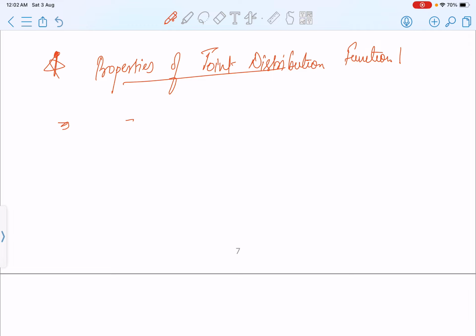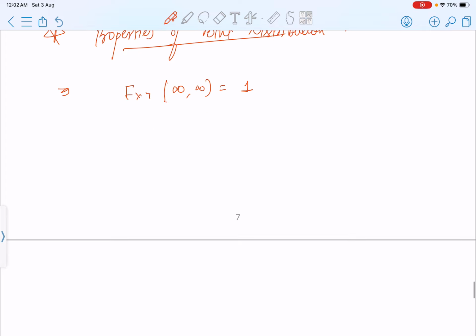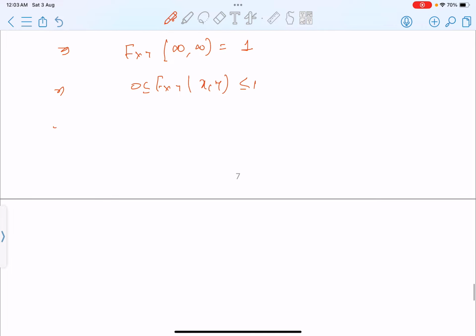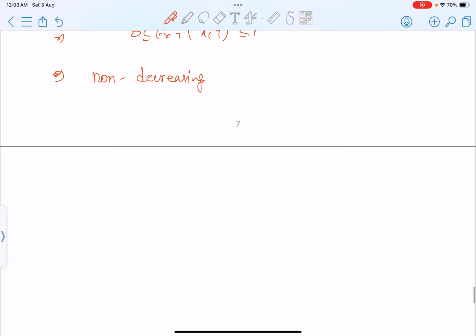F of x, y at infinity will be 1, obviously, and it will always be between 0 and 1, correct or not? Yes. And the second thing, most important, is that this is a non-decreasing function.